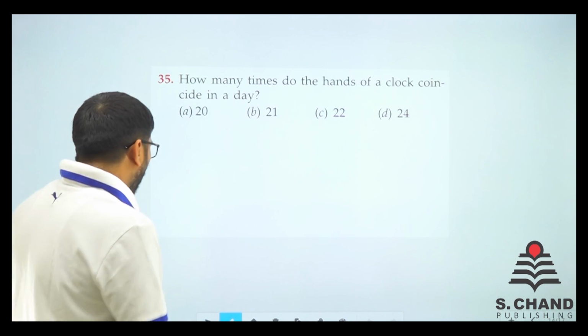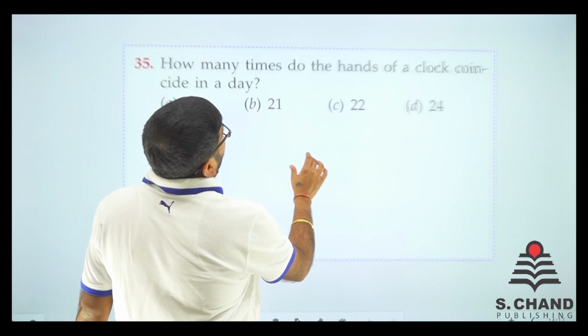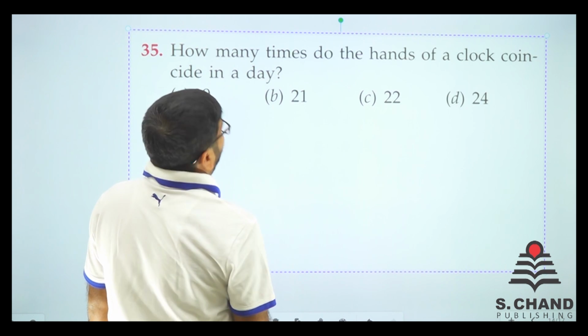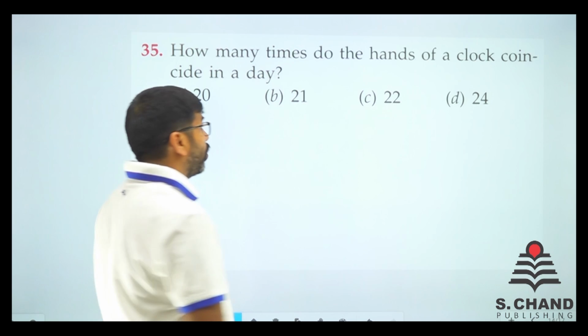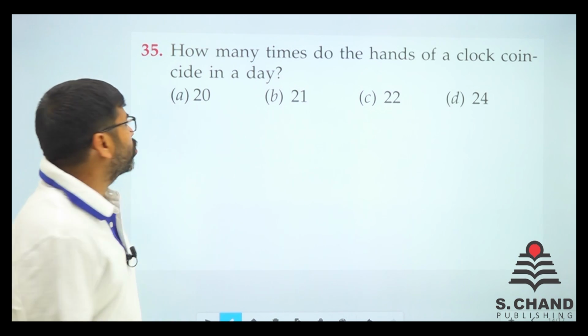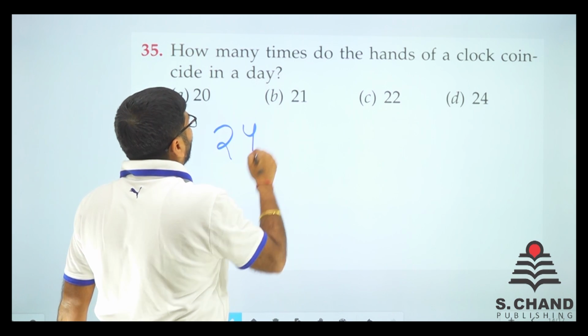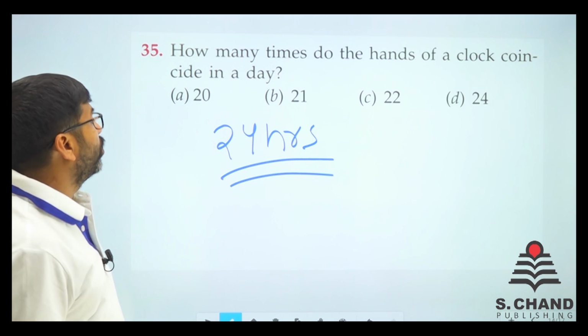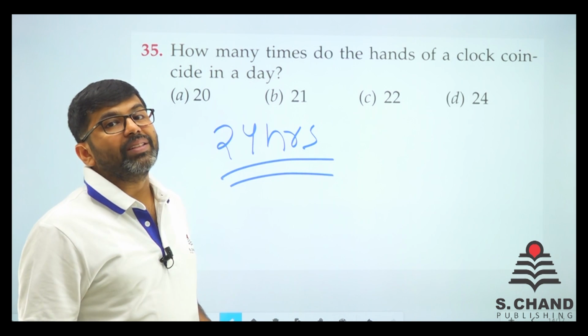Here we have: how many times do the hands of a clock coincide in a day? In a day there are 24 hours, so how many times do they coincide?